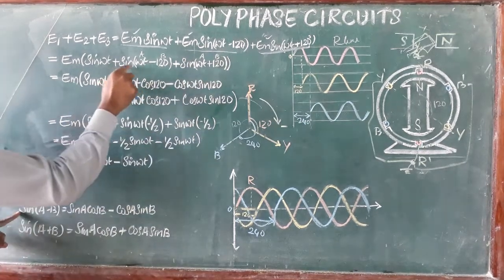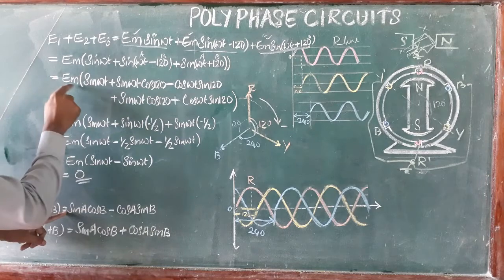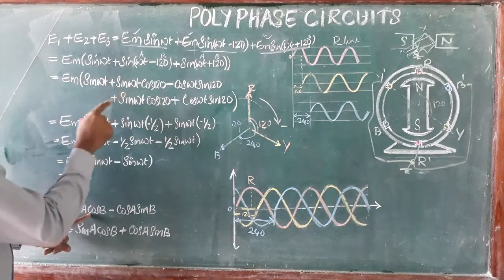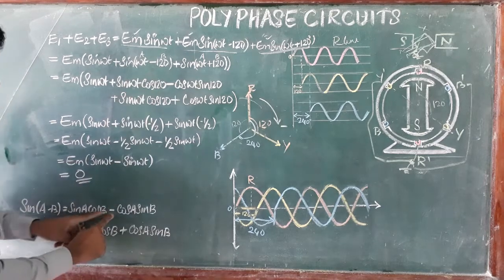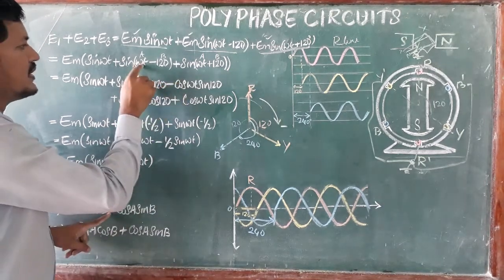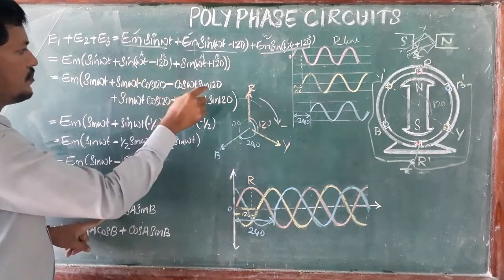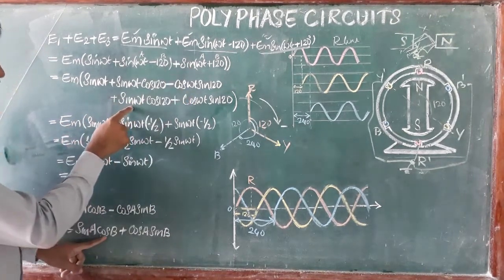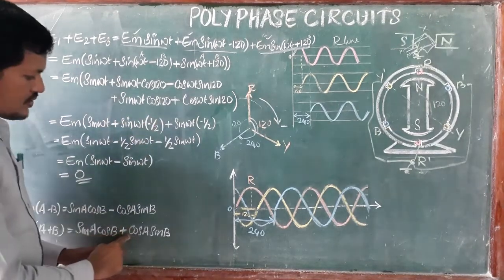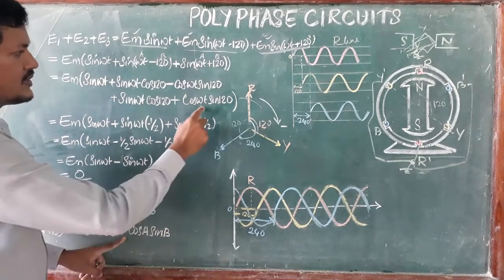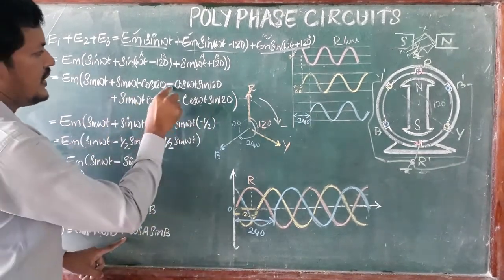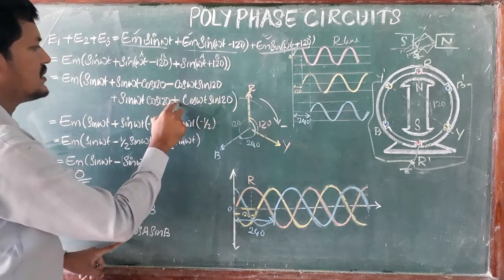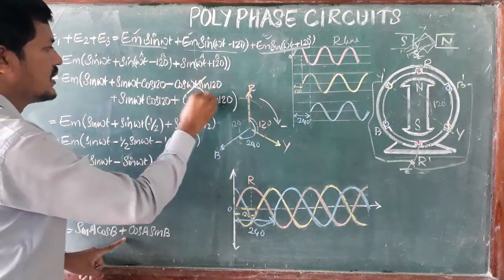So in the first equation, sin (A minus B), we insert the values. The first part is Em, sin omega t, plus sin A cos B, which is sin omega t cos 120, minus cos A sin B, which is cos omega t sin 120, plus the second equation, sin A cos B, sin omega t cos 120, plus cos A sin B, cos omega t sin 120. Here minus cos omega t sin 120 and plus cos omega t sin 120 have the same magnitude, so they cancel each other.